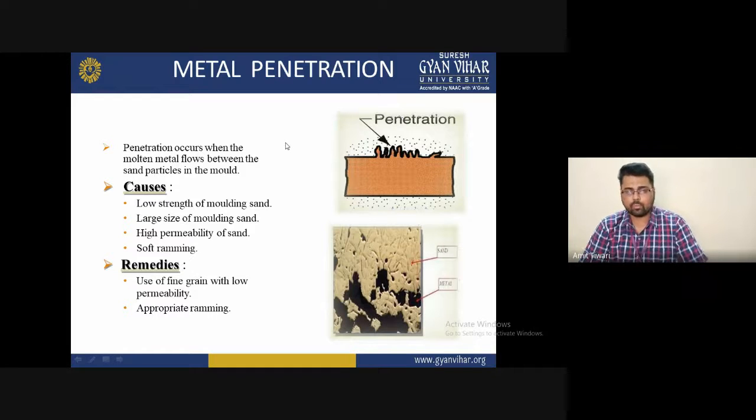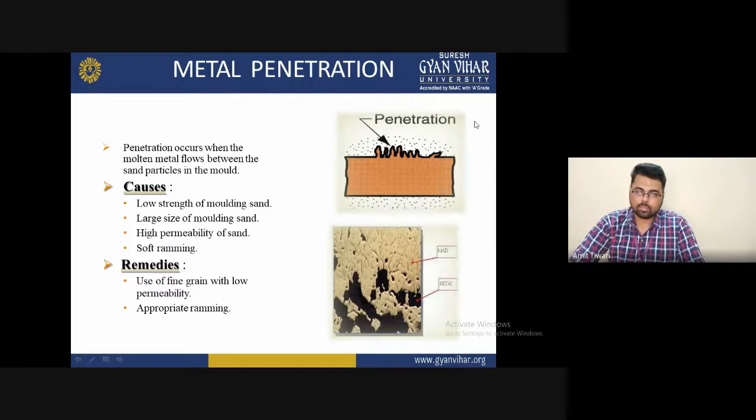If you want to reduce this type of problem and increase the surface quality of a particular metal, then you must use fine grain sand with low permeability and appropriate ramming.